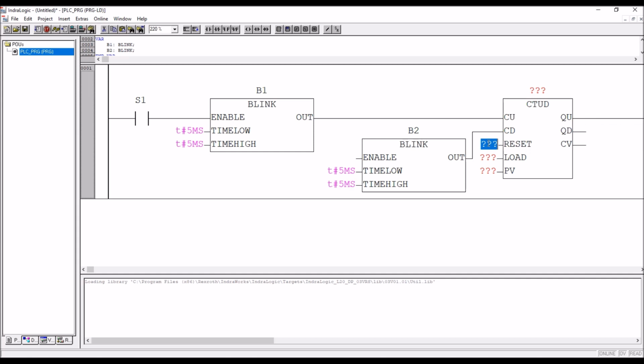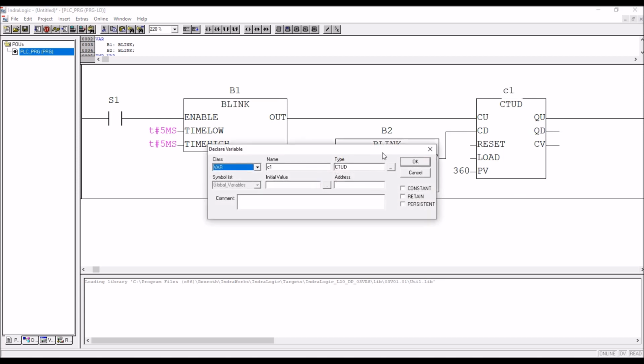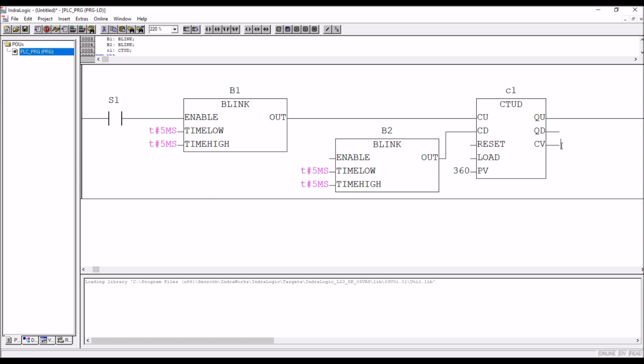Next, reset not required, deleted, load not required, and PV here 360. Okay, because we are talking about rotation. And this one C1, enter, and here we'll take on D1 variable.